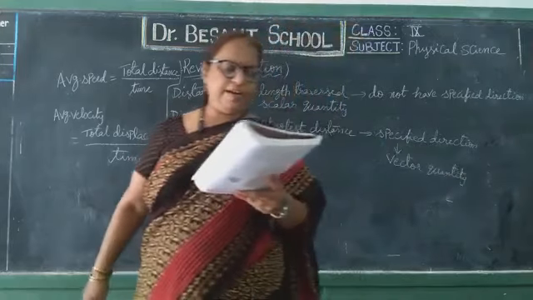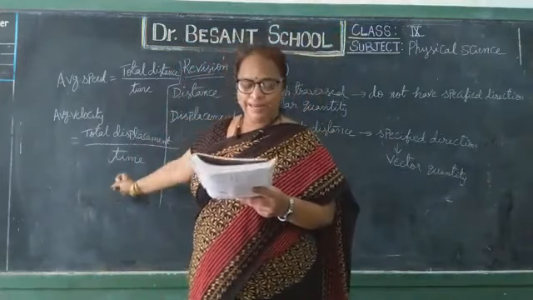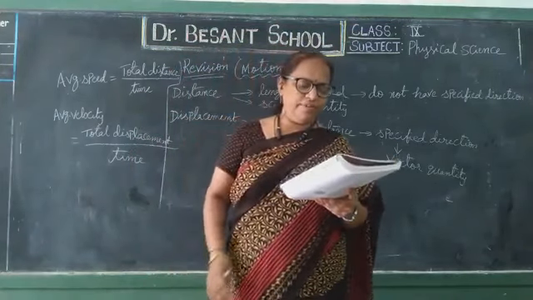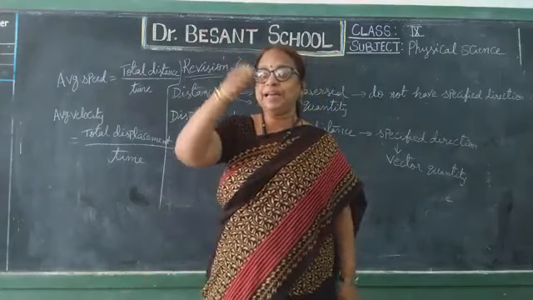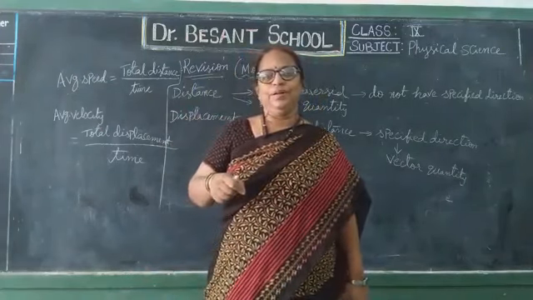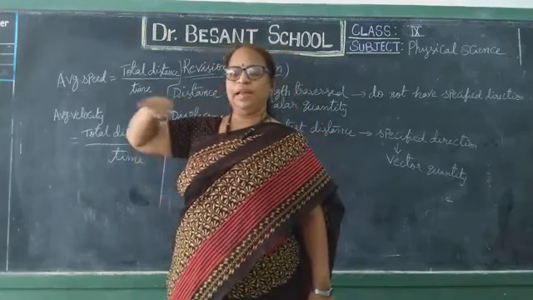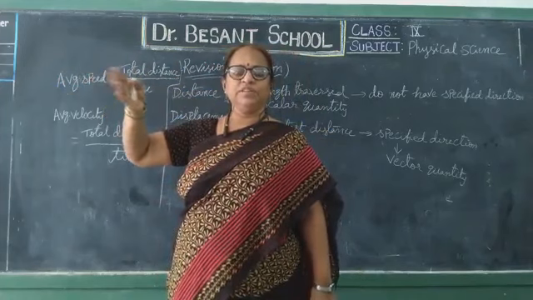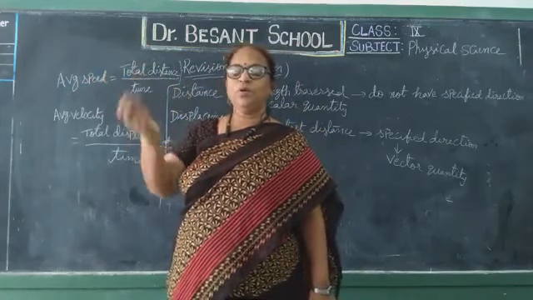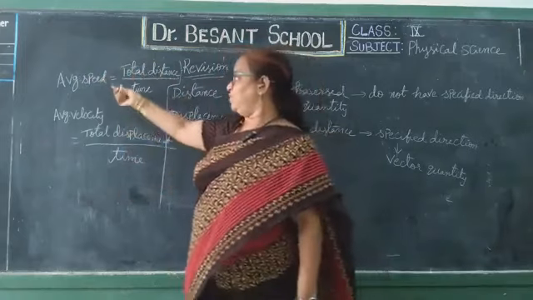This average speed and average velocity explain the motion of a body in a given time interval. They do not give any information about the motion of the body at a particular instant of time. Suppose a train is moving from Visakhapatnam to Hyderabad. At 10 o'clock at night, what is the speed of the train?